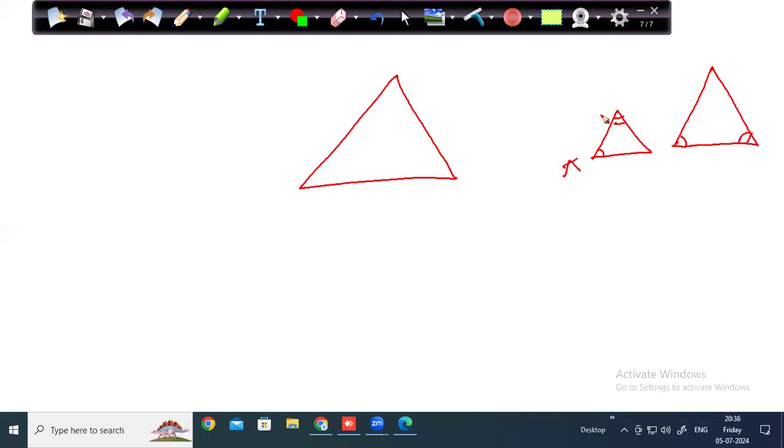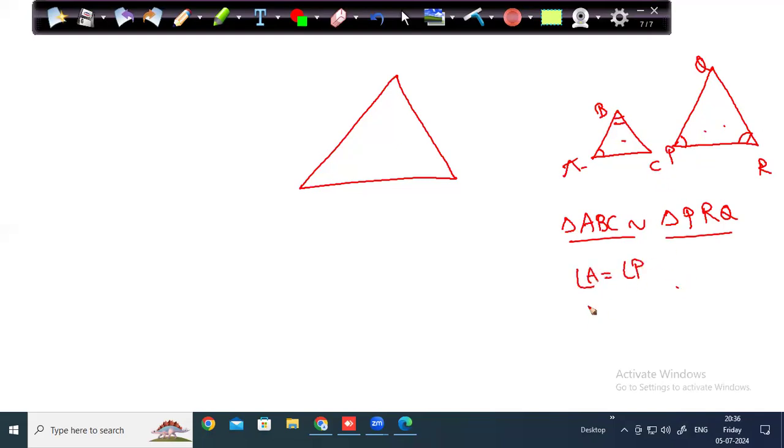For example, if this is ABC and this is PQR, I can say triangle ABC is similar to triangle PRQ: A is the same as P, B is the same as R, C is the same as Q. So if two triangles are similar, the corresponding angles would be the same.